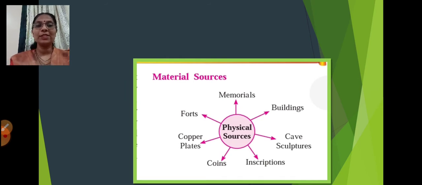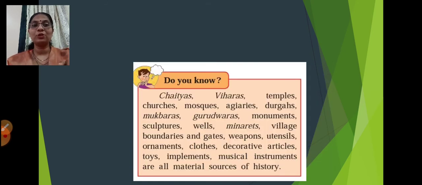Along with these, there are other things also included: chaityas, viharas, temples, churches, mosques, agyaris, dargahs, maqbaras, gurudwaras, monuments, sculptures, wells, minarets, village boundaries and gates, weapons, utensils, ornaments, clothes, decorative articles, toys, implements, and musical instruments. These are all material sources of history.